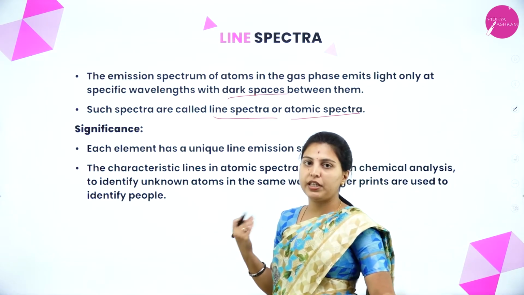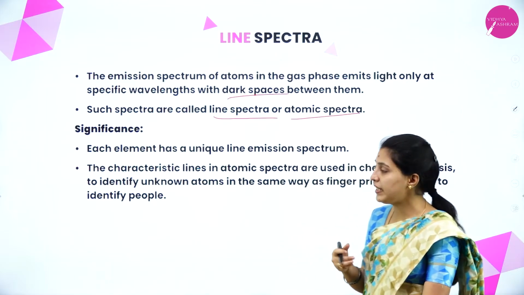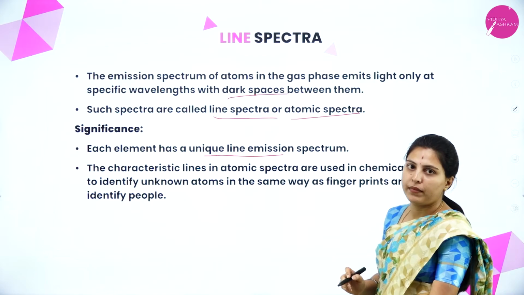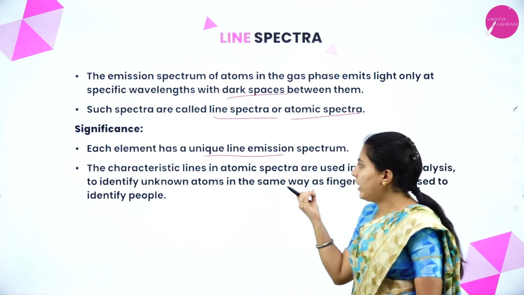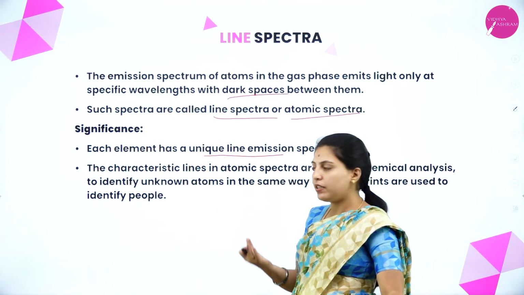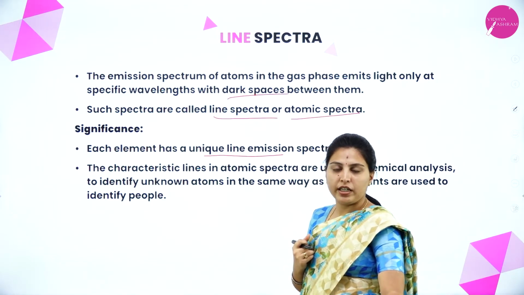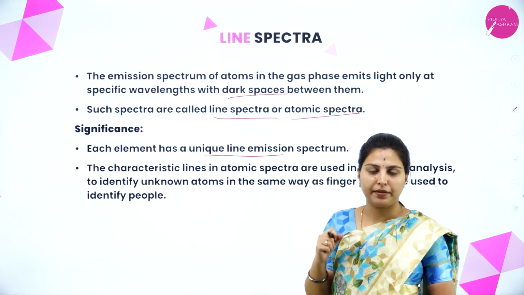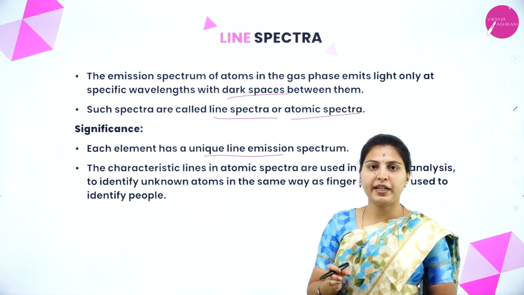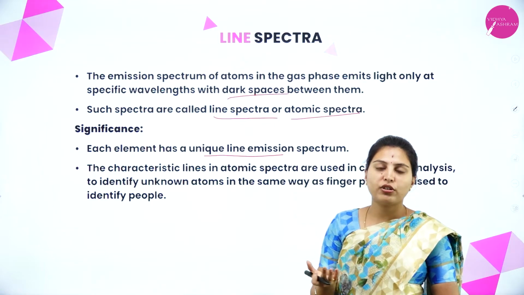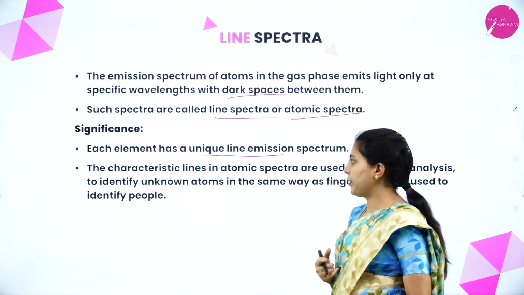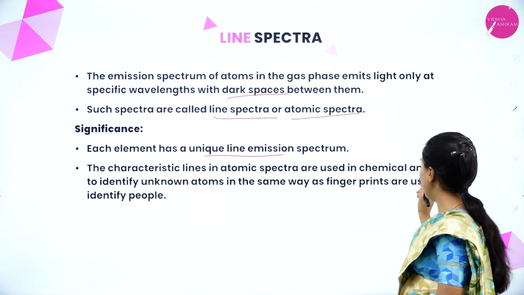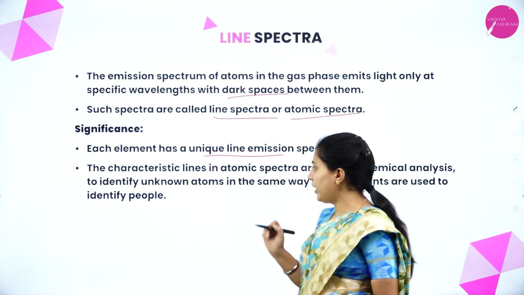The significance of line spectra, or atomic spectra, is that each element has a unique line emission spectrum. It shows specific wavelengths, and each element has its own specific line emission spectrum. One element cannot show the spectrum of another. So hydrogen has a separate line spectrum, and nitrogen and oxygen have their own separate line spectra. The characteristic lines in atomic spectra are used in chemical analysis to identify unknown atoms.